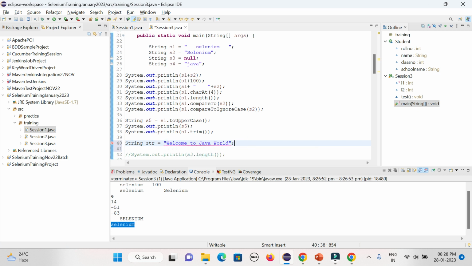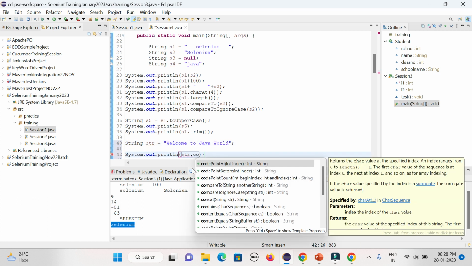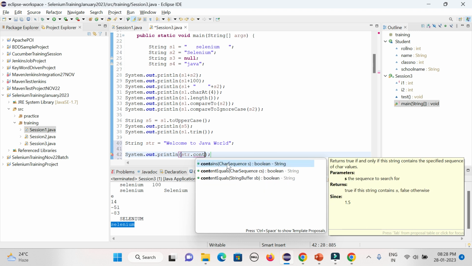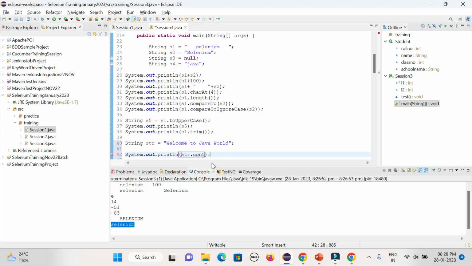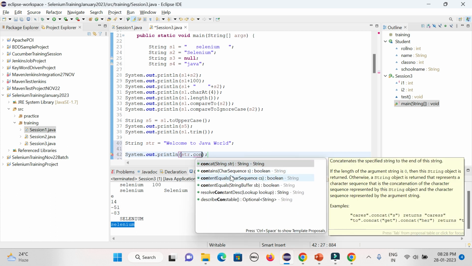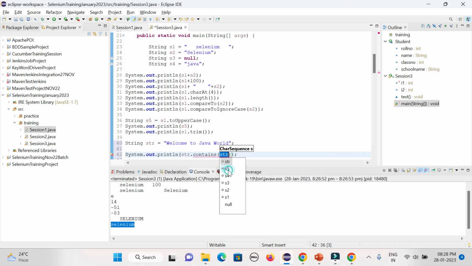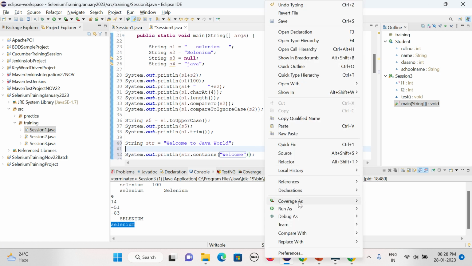Okay. So in case it's a very long story, but if you want to check whether that something called "welcome" word is there or not, use dot contains. You could check either a character or a kind of sequence. So that is the way you can check it. So here you can give something called "welcome", it will check and give you true or false based on the match.